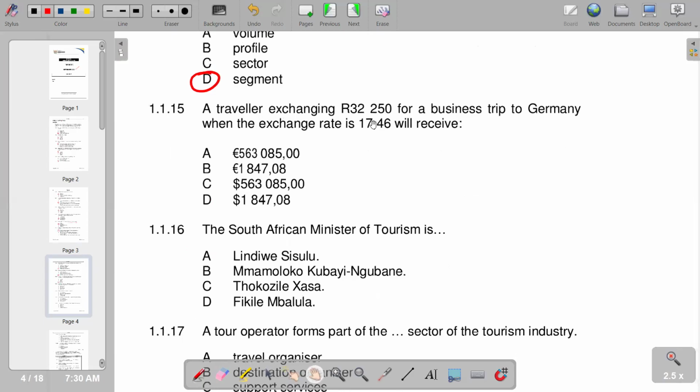For number 15, a traveler exchanging 32,250 rands for a business trip to Germany when the exchange rate is 17.46 will receive. Obviously, when we are converting the rands to the German currency, we are supposed to divide. So we're going to say 32,250 divided by 17.46.